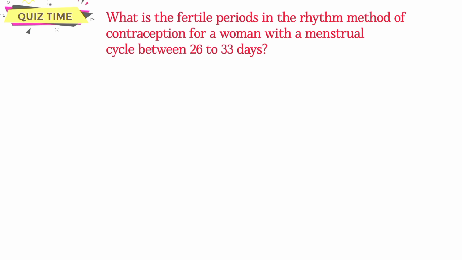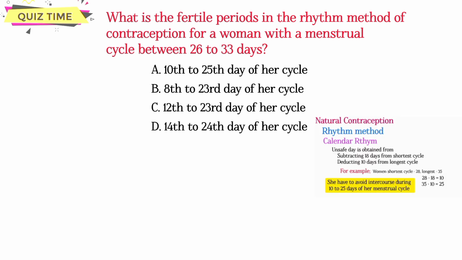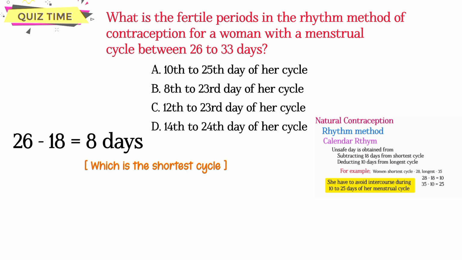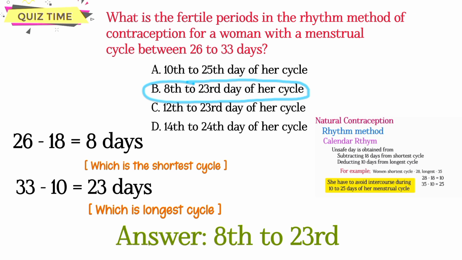What is the fertile period in the rhythm method of contraception for a woman with a menstrual cycle between 26 to 33 days? To solve this, we have to apply the formula which we saw earlier. We have to subtract 18 from 26, because it is the shortest cycle, and we have to subtract 10 from 33, because it is the longest cycle. Here we get 8 and 23, which means she has to abstain from intercourse during the 8th to 23rd day of her menstrual cycle.